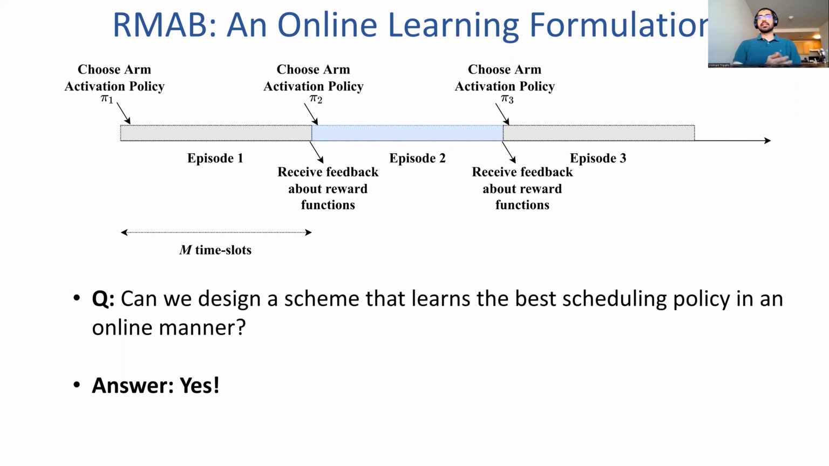The question that we want to ask in this online learning framework is, can we design a scheme that learns the best scheduling policy across these epochs in an online manner? So can we design an arm activation policy that adapts as the reward functions change? And the answer is yes.